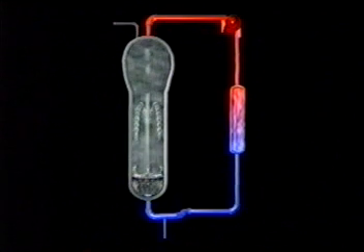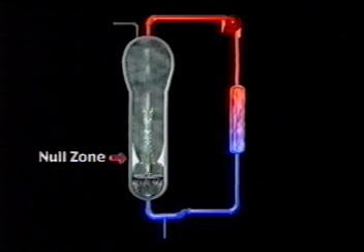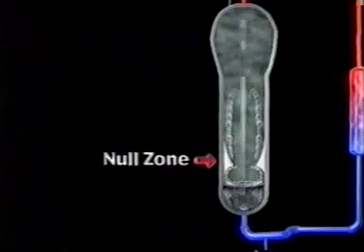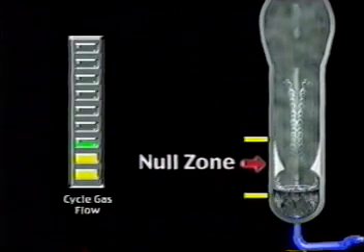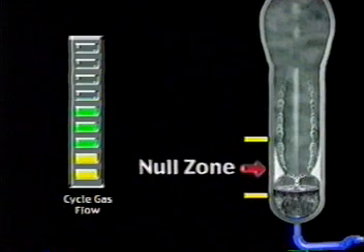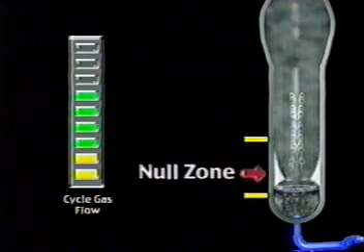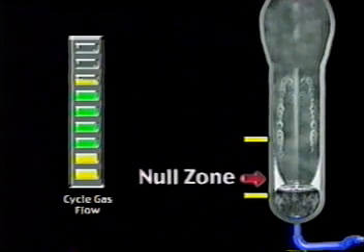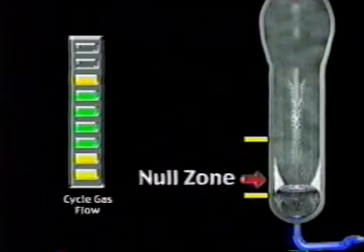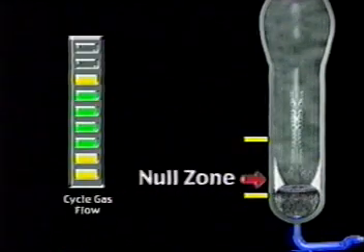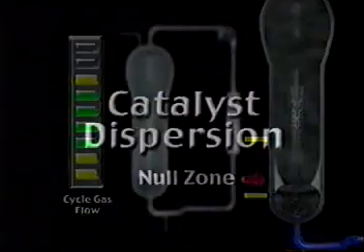The point where the two circulation cells meet is called the null zone. The null zone can move slightly up or down the bed height by decreasing or increasing the superficial gas velocity. At high superficial gas velocities, the small lower circulation cell disappears, leaving a single large circulation cell.